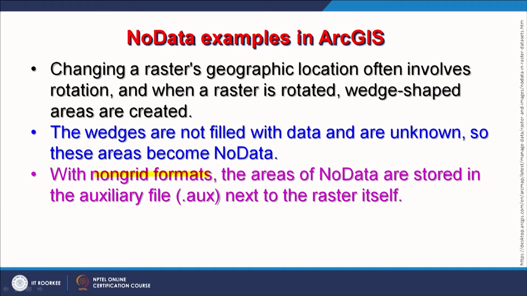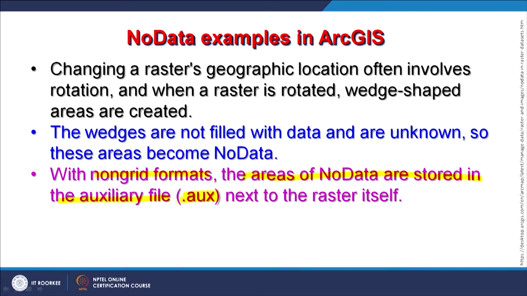With non-grid formats, maybe satellite images or other data, the areas of no data are stored in an auxiliary file, that is .aux, next to the raster itself. When we store data on our hard disk or any storage device, you would see many times a file having the same initial part, but the extension is AUX. Here, the information about no data is stored.